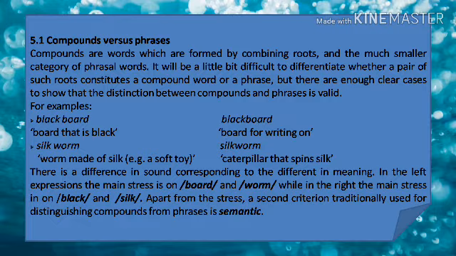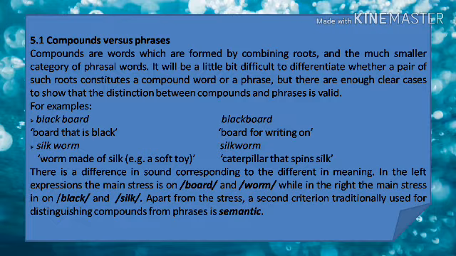For example, black board, a board that is black; blackboard, a board for writing on. Silk worm, a worm made of silk; silkworm, a caterpillar that spins silk. There is a difference in sound corresponding to the difference in meaning.